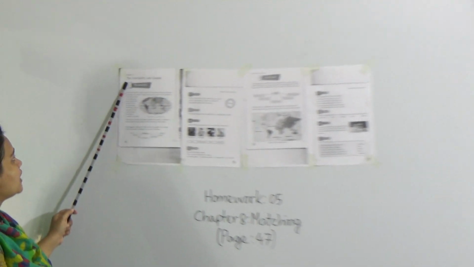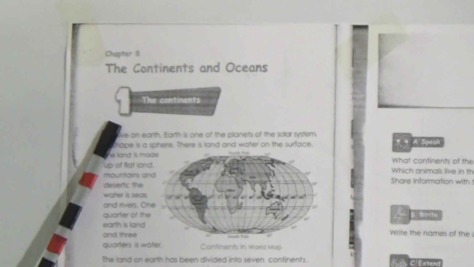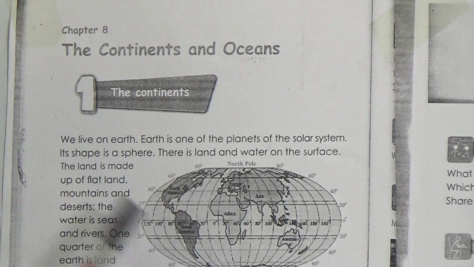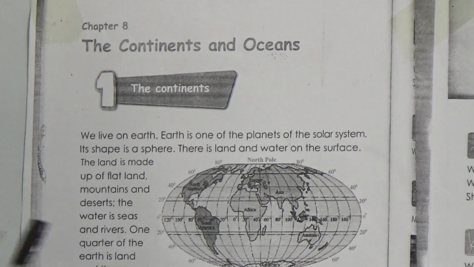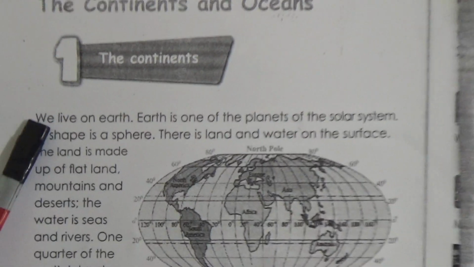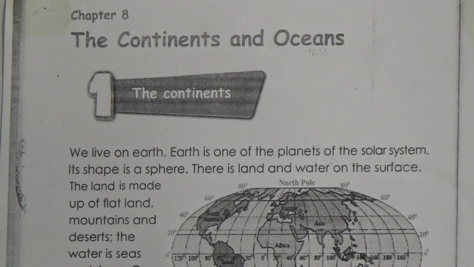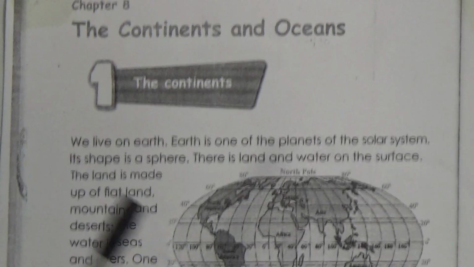So chapter 8, the continents and oceans. Today we will know about the continents and oceans. So at first we will know about the continents, and we know that there are 7 continents in the world. That means the lands, the flatlands, the mountains and the deserts all are included in our continents. Let's read. We live on Earth. So where do you live?